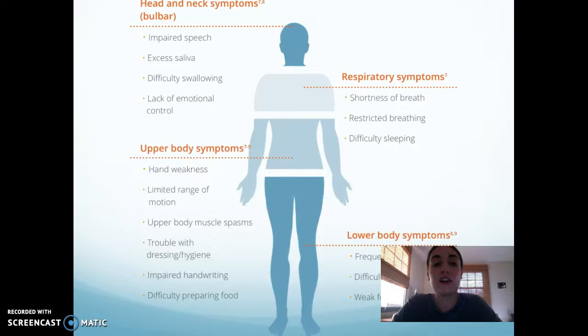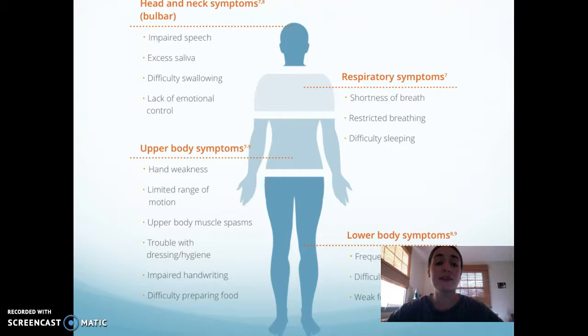So here's a nice chart about the different symptoms for different parts of the body. Starting in the head and neck, we have impaired speech, excess saliva, difficulty swallowing, and lack of emotional control. For respiratory symptoms, we have shortness of breath, restricted breathing, and difficulty sleeping, which would be a result of the shortness of breath and the restricted breathing.